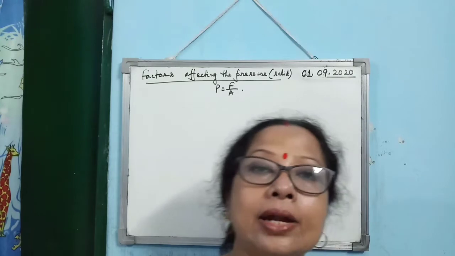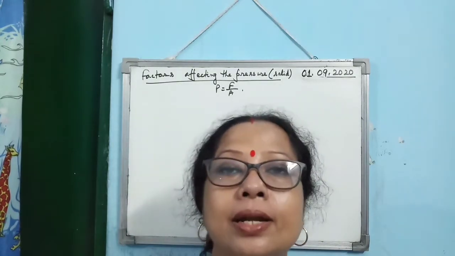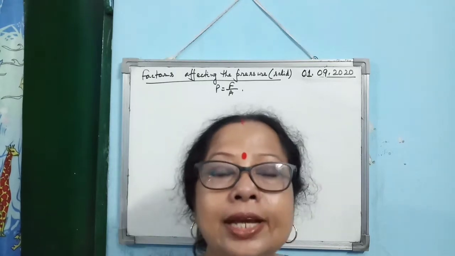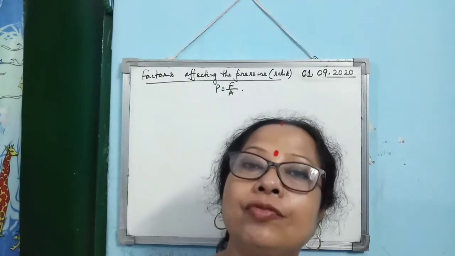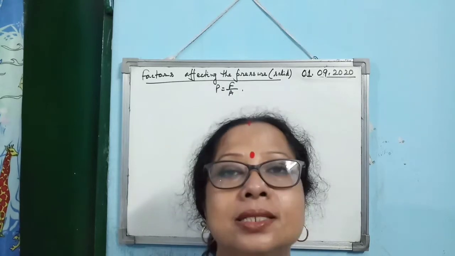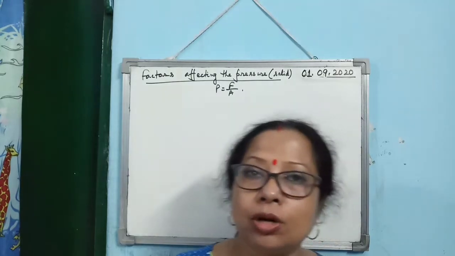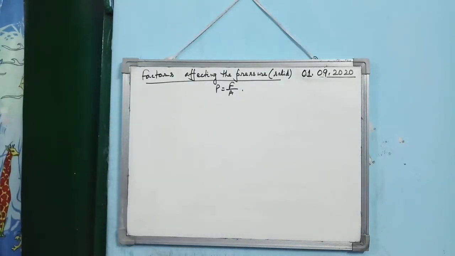Like that, when a building is multi-storied, then the basement, the foundation of the building is made very broad. Why is it made broad? To decrease the pressure exerted by the entire building on the ground. Alright. So these are all the ways either we can increase or decrease the solid pressure.